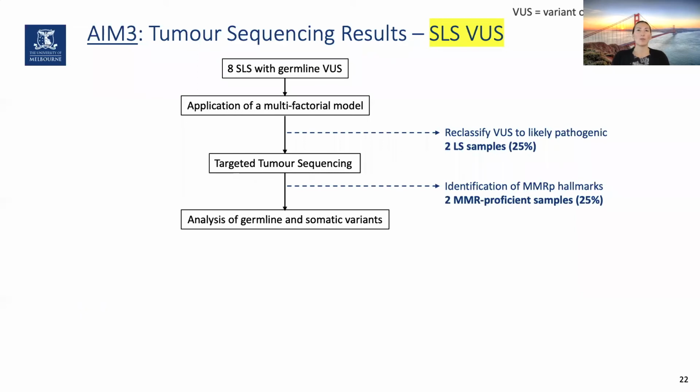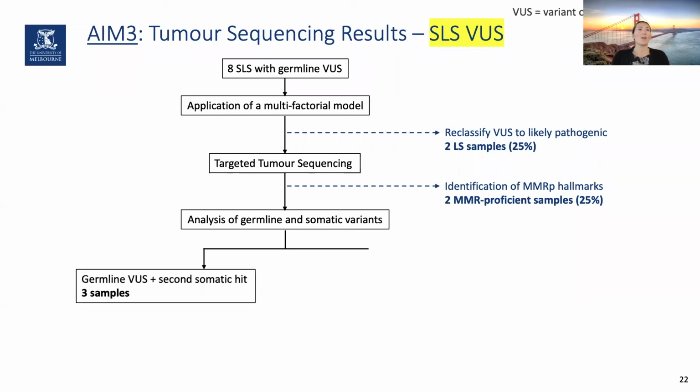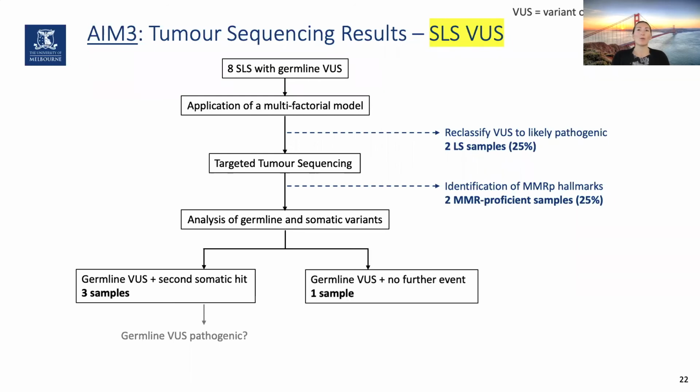After looking for germline and somatic variants, we found that for 3 samples that already had a germline VUS, we were able to find a second somatic hit, which may suggest that this VUS is in fact pathogenic. And we only found 1 sample with the germline VUS where we couldn't find any further underlying events.